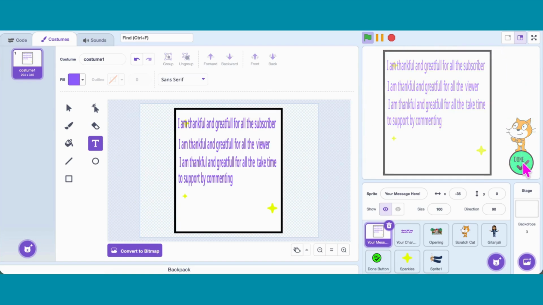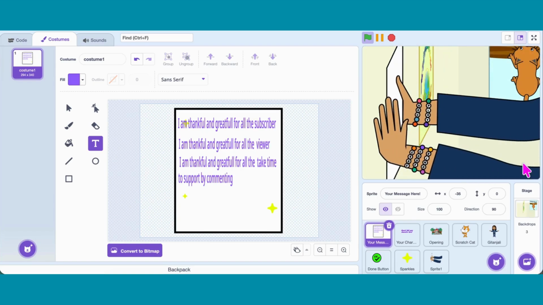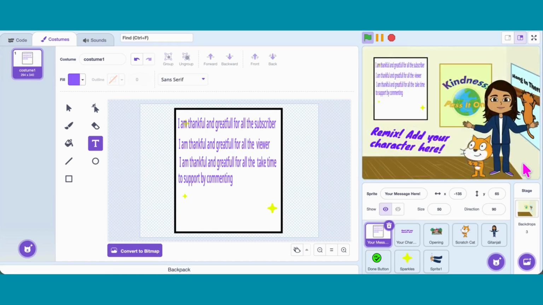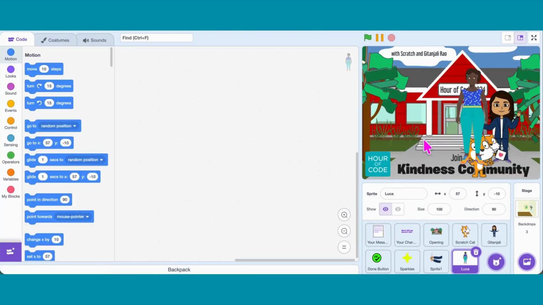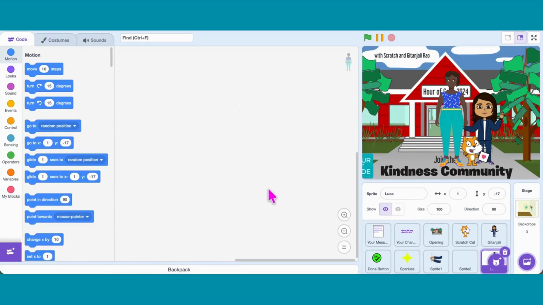Wow! Cool, right? Now, what are we going to do next? Yes! We're going to join the kindness community by adding a sprite with our own name. I'm going to pick a sprite from the library. Let's choose Luca. But wait, I don't want it to look exactly like Luca. I want to make it my own character.